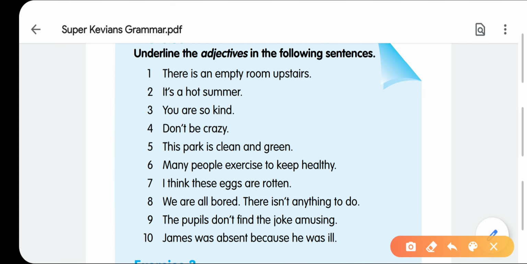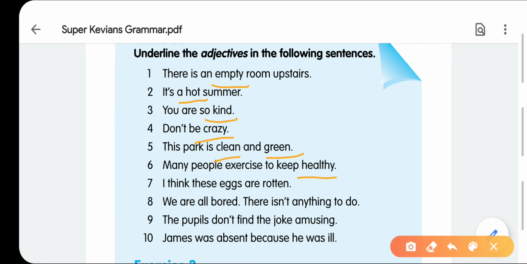Let me start. Underline the adjectives in the following sentences. It means we have to underline the adjective in the sentence. There is an empty room upstairs. Empty. The room is empty here. It's a hot summer. You are so kind. Don't be crazy. The park is clean and green. Both are adjectives here. Many people exercise to keep healthy. So, healthy is good.